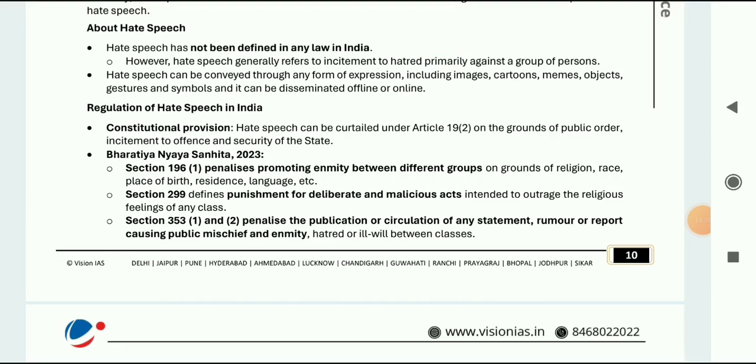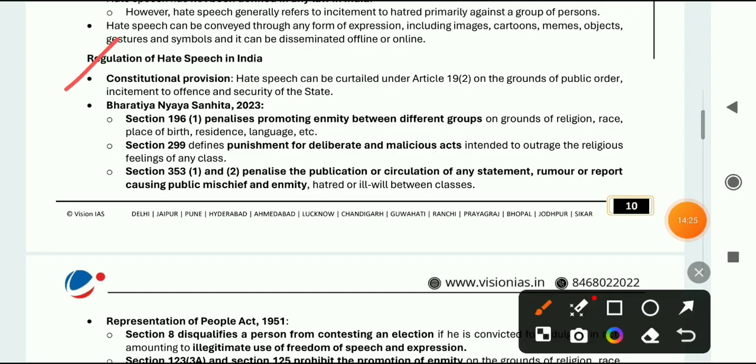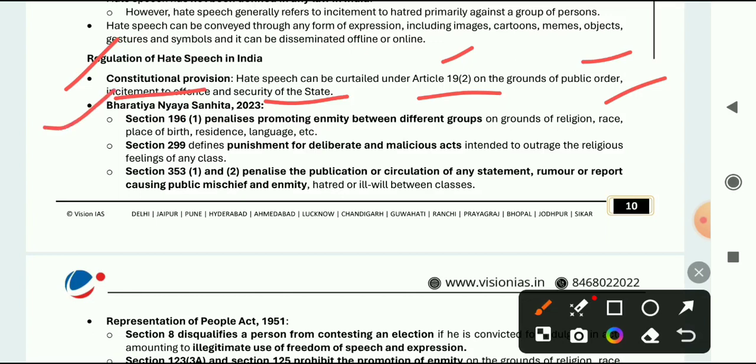Regulation of hate speech in India, that is constitutional provisions, is article 19(2) on the grounds of public order, incitement of offence and security of India. Three grounds under which hate speech can be curtailed, that is under article 19(2) on grounds of public order, incitement of offence and security of India. Next comes Bharatiya Nyaya Sanhita, that is 2023.